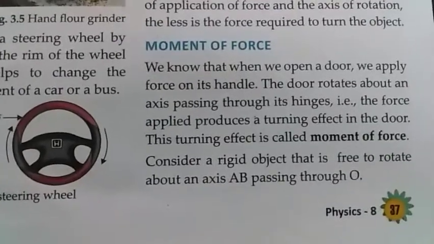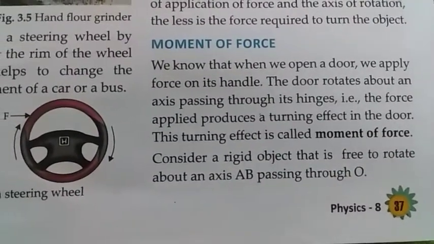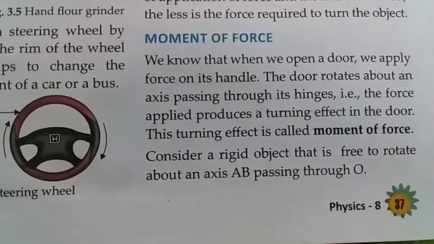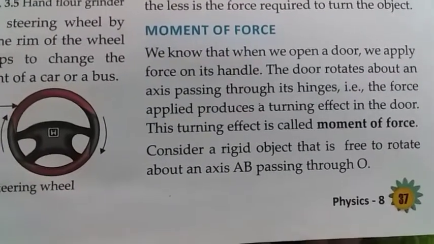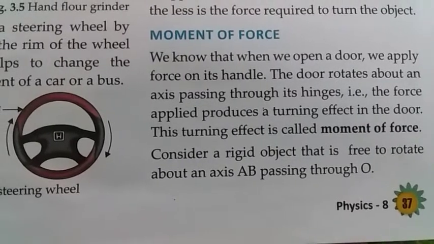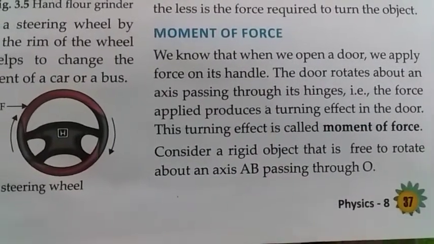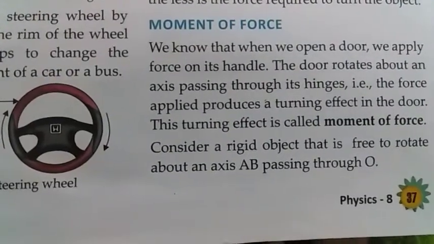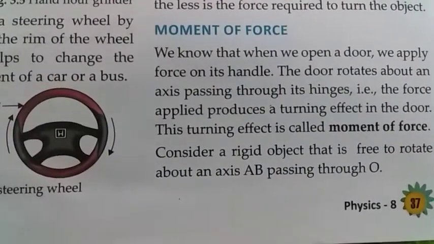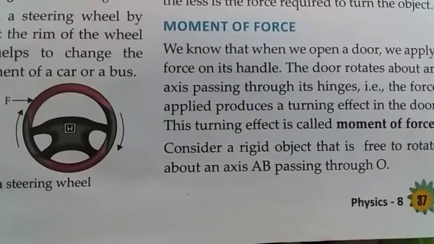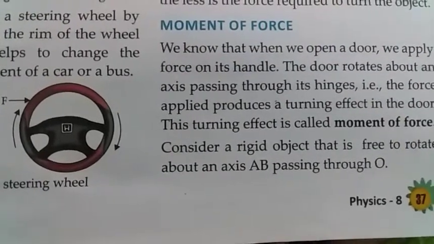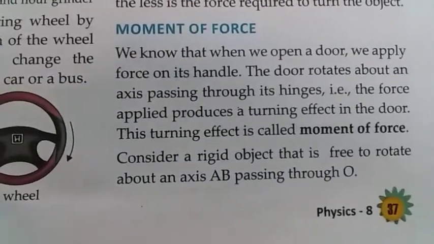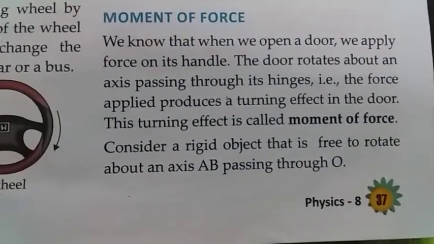So this turning effect is called moment of force. Now what is moment of force? Whenever we apply force on an object which is fixed at one point and which is not free to move in a straight line, like a door, what happens? The force produces a turning effect in the door. The door turns, it rotates, and this turning effect is called moment of force.